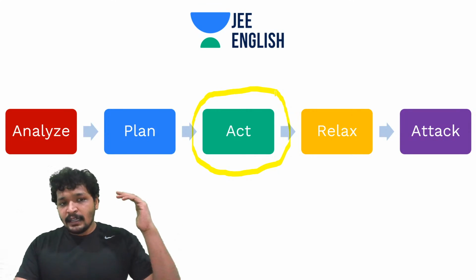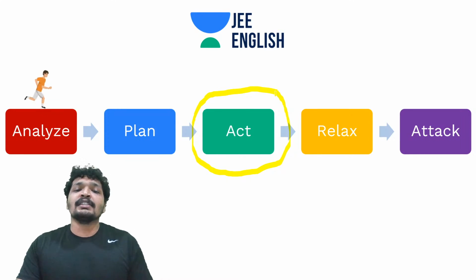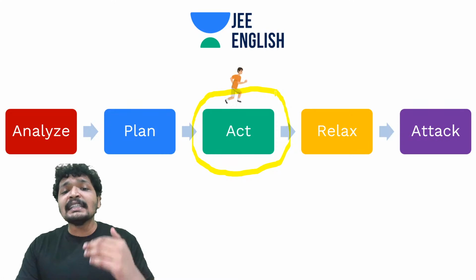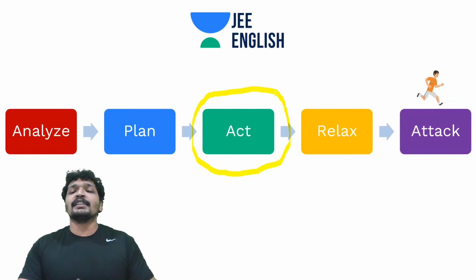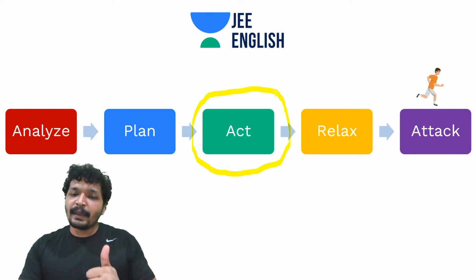Okay, and we have discussed this 5-phase strategy, but we'll get into it and we'll understand what it is all about. You need to run in these phases, students. You need to run in these phases. You need to analyze, plan, act, relax, and then attack to make it happen.